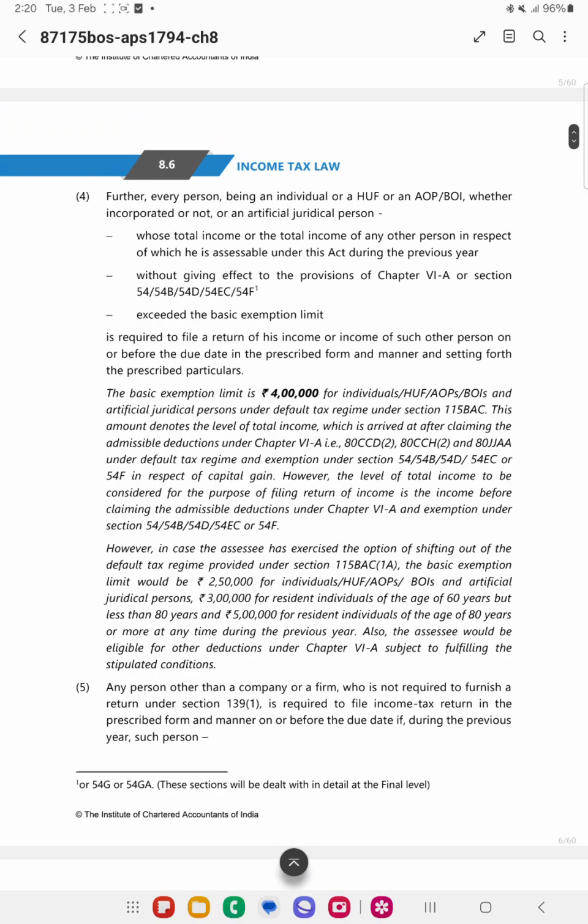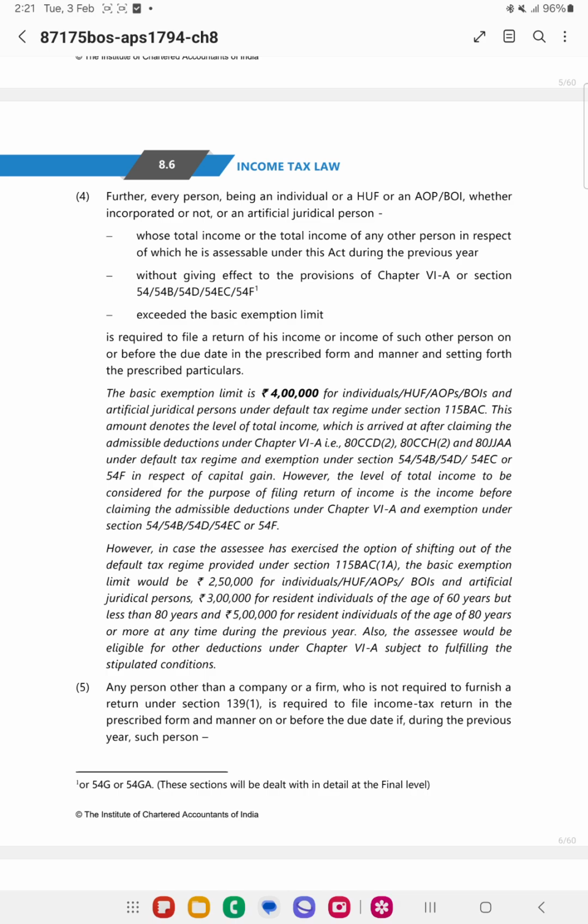Next, this basic exemption limit is before giving effect to the reductions. You need to see whether you are opting for the new regime or the old regime. In case of the new regime, or default taxation regime, in other words 115BAC, only certain deductions are allowed.